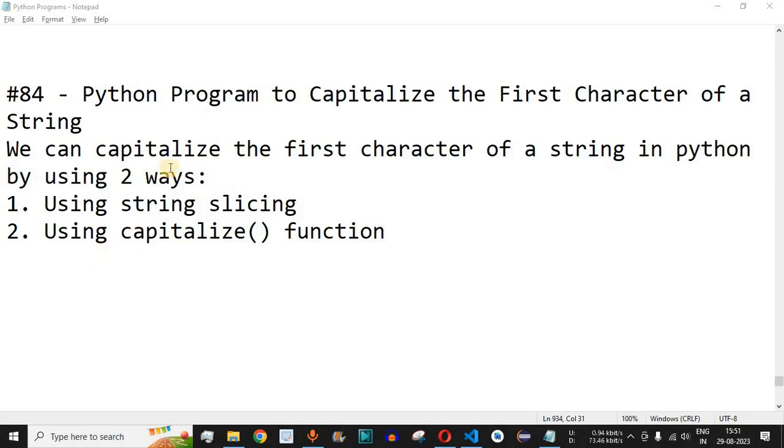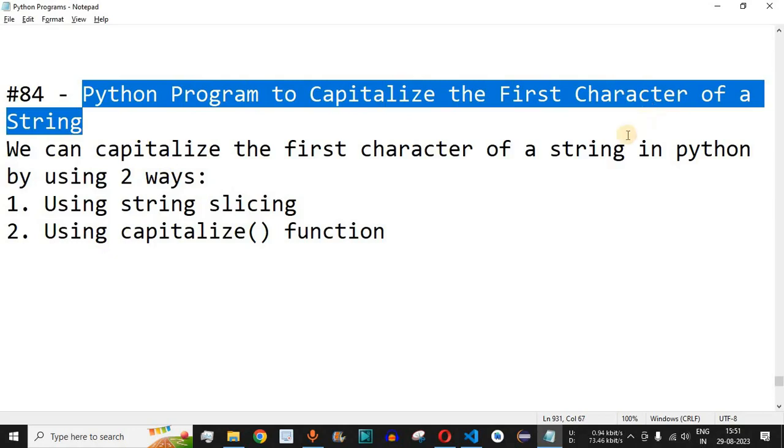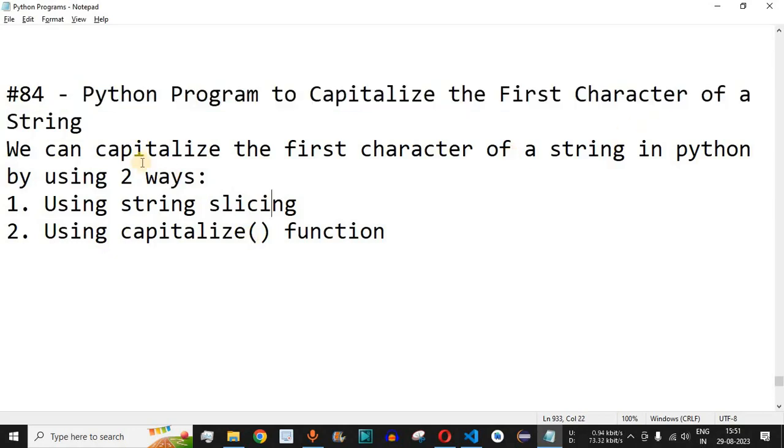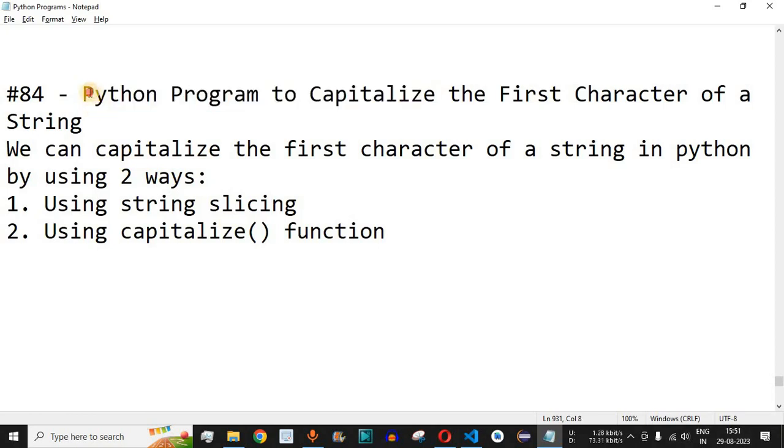Welcome to another video in which we are going to write a Python program to capitalize the first character of a string. Now guys, capitalize means that for a series of characters, the first character of the first word must be a capital letter. So in case it is a small letter, how do we capitalize the string?